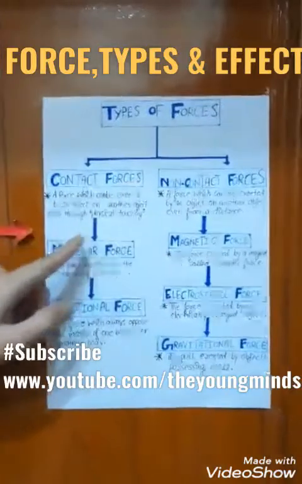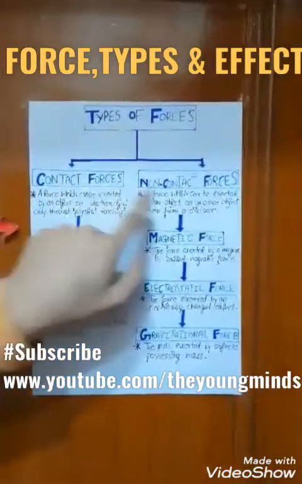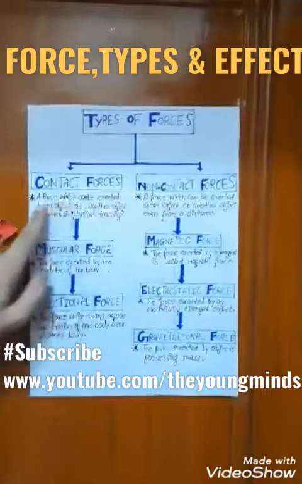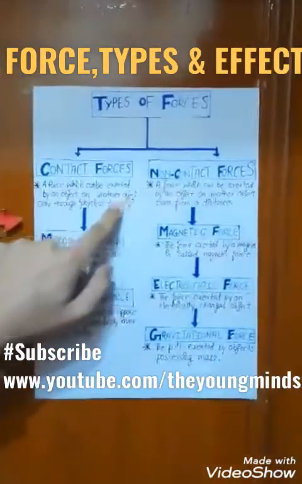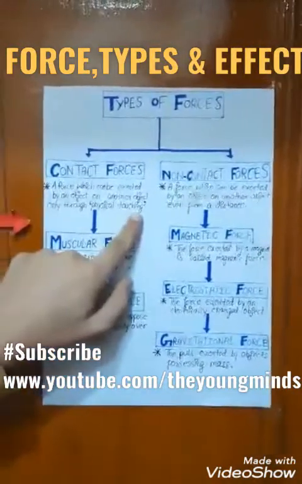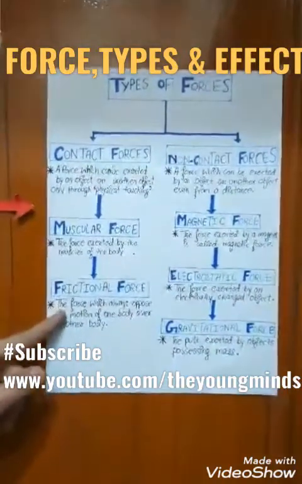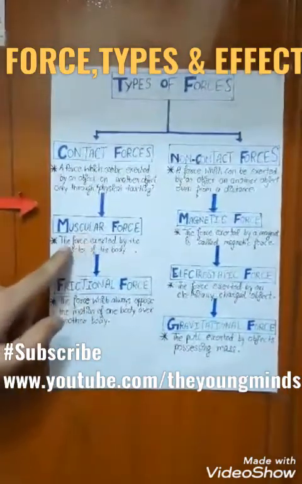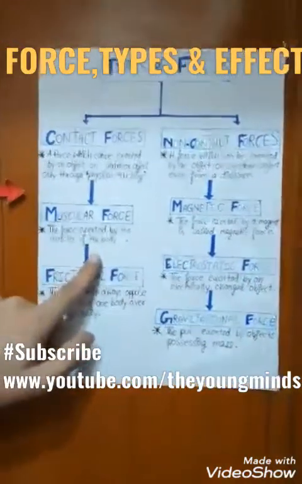Forces are classified into two main categories: contact forces and non-contact forces. A force which can be exerted by an object on another object only through physical touching is known as contact force. Its types are muscular force and frictional force. Muscular force is the force exerted by the muscles of the body.